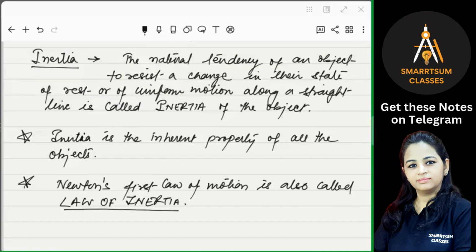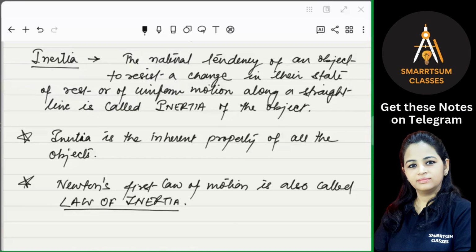Okay. So inertia is an inherent property of all objects, and every object resists a change in its state. If they are at rest, they want to stay at rest. If they are in motion, they want to keep on moving. This natural tendency of every object is called inertia, and that's the reason Newton's first law of motion is also called the law of inertia. Is that clear? Right. So the inertia of an object is measured by its mass.